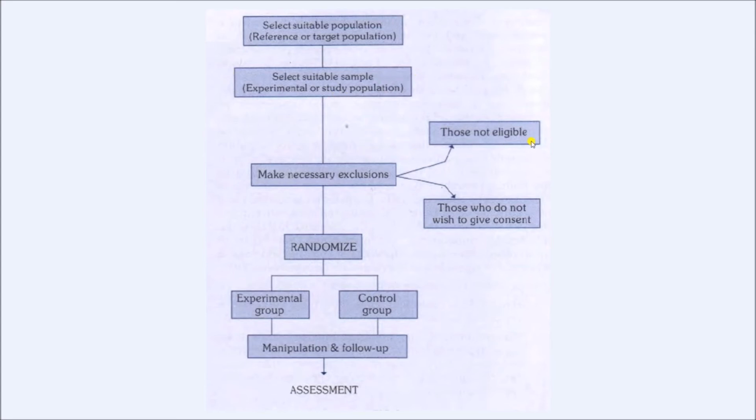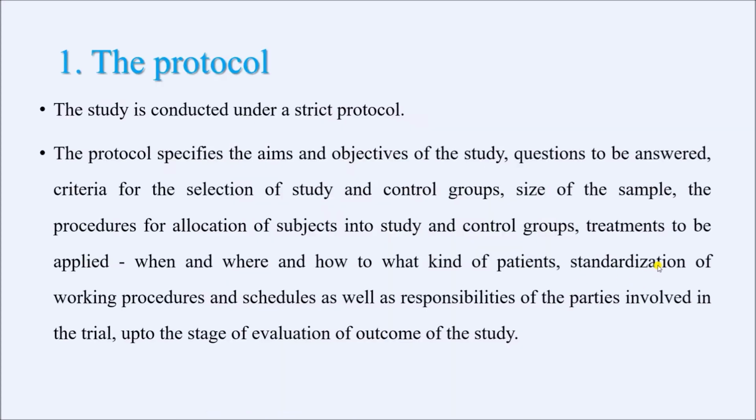Now some of them may not be eligible for the study and some of them may not be willing to take part in the study. So they should be excluded and the remaining subjects should be randomized into the experimental group and the control group, or better to say the first intervention group and the second intervention group. After creating these two groups, we do the intervention. This group receives the first intervention, this group receives the second intervention. Then we follow up, and after the follow up we assess the subjects for the outcome of interest in terms of positive as well as negative results. So this is the concurrent parallel design.